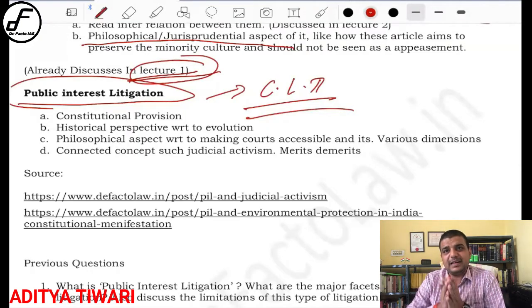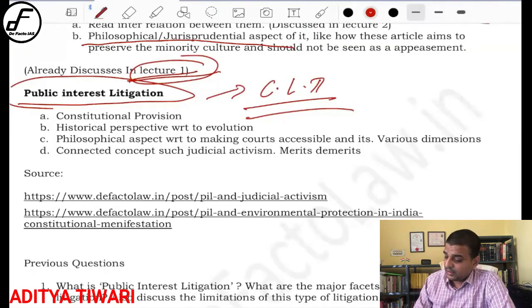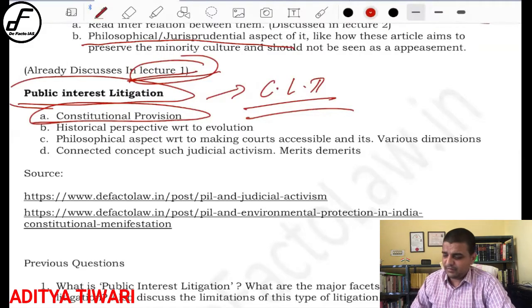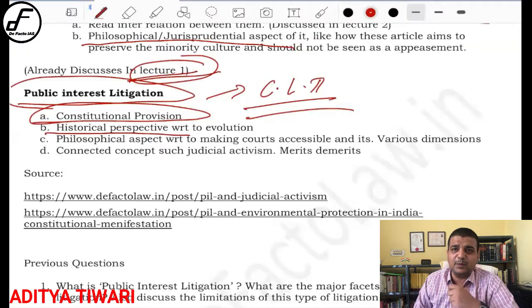Now, what are the various dimensions of PIL that you need to study? See, first is the constitutional provision, how it actually evolved. You must be knowing it evolved using a unique interpretation of article 13, and then obviously article 13 read with article 32, so both of them have to be mentioned. Similarly, you can also learn the historical perspective, how initially the locus standi rule was very important, but later the court held that locus standi can be loosened. Because if a public-spirited person wants to come to the court and give benefit to someone else, then what is the problem in that? So that thinking actually changed.